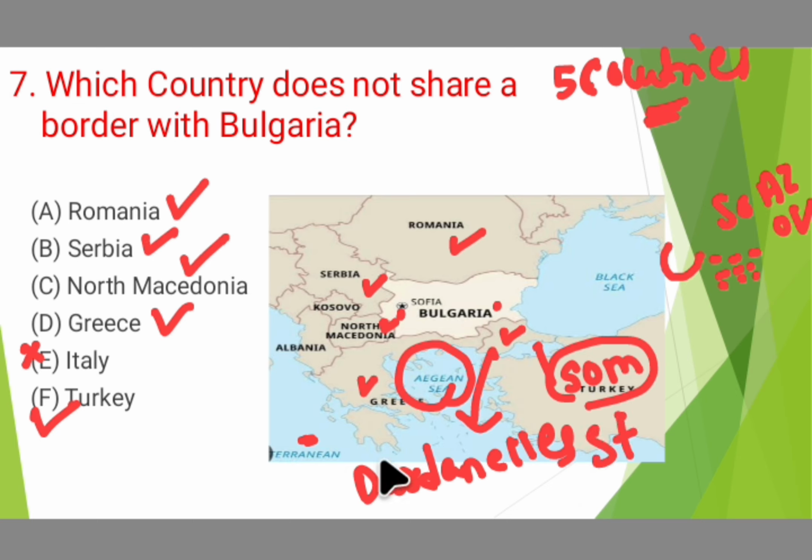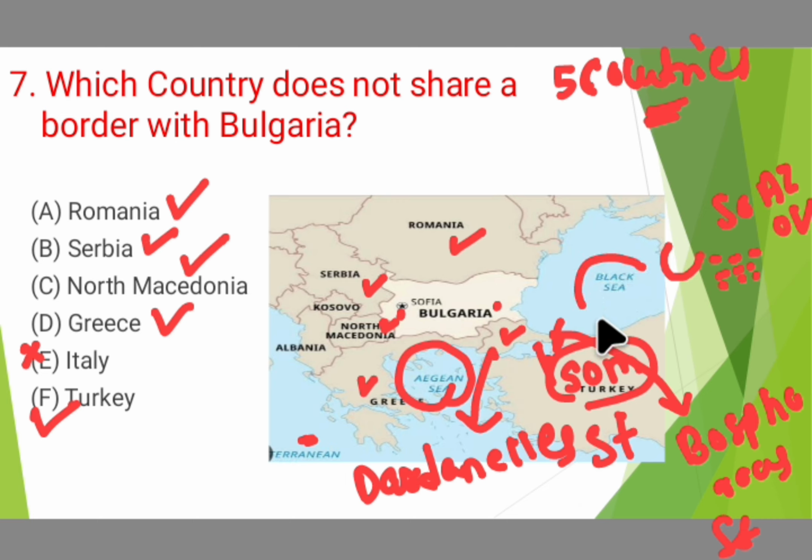Dardanelles Strait connects the Aegean Sea to the Sea of Marmara, and the Sea of Marmara is connected with the Black Sea by the Strait of Bosphorus. Bosphorus Strait connects the Sea of Marmara to the Black Sea, and the Black Sea is connected with the Azov Sea by the Kerch Strait.